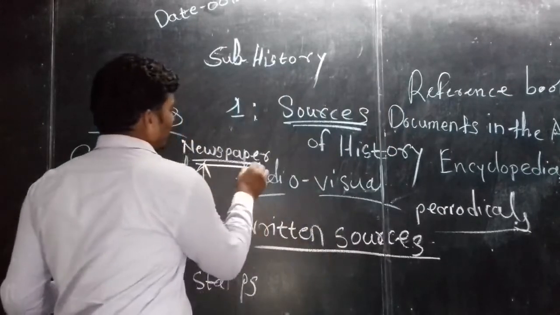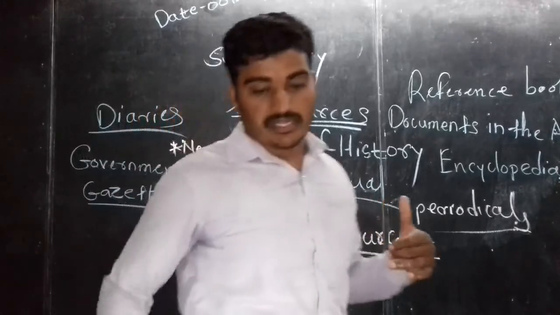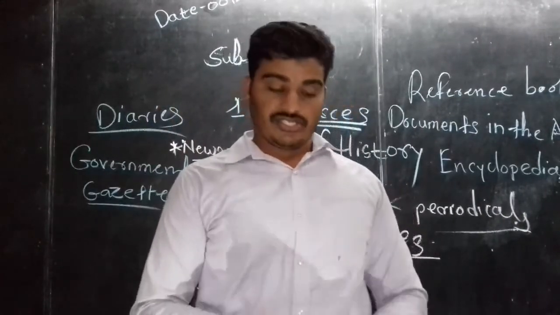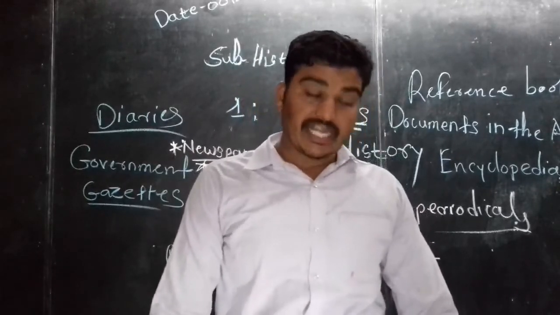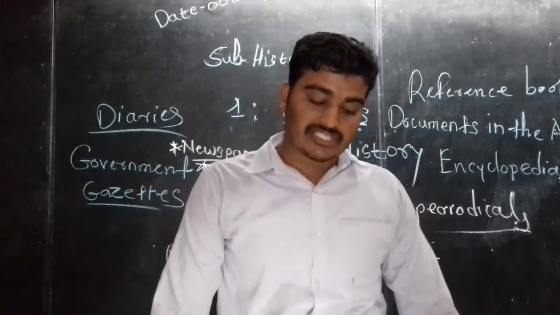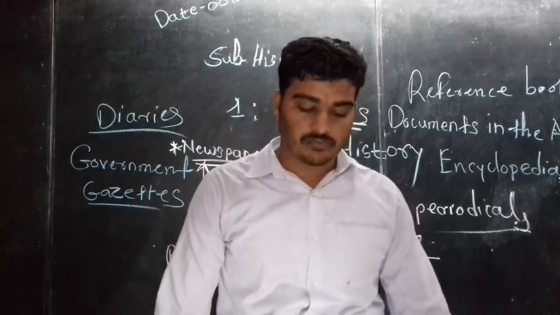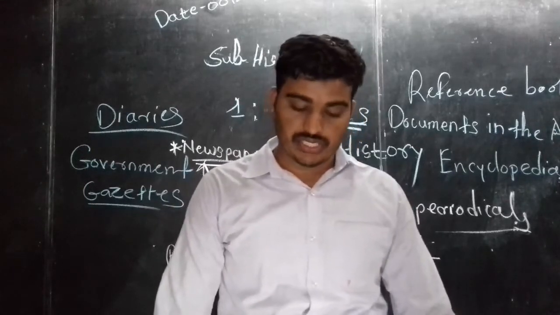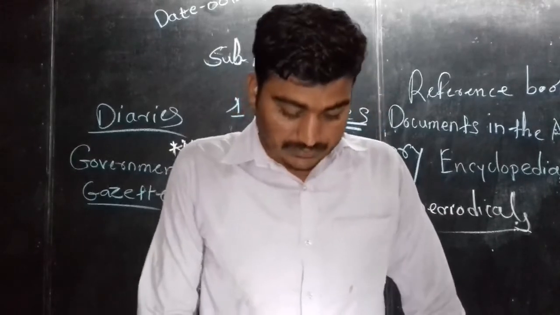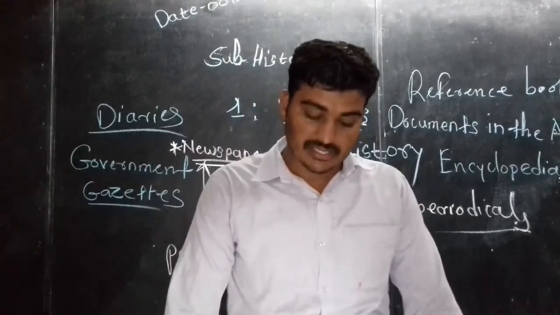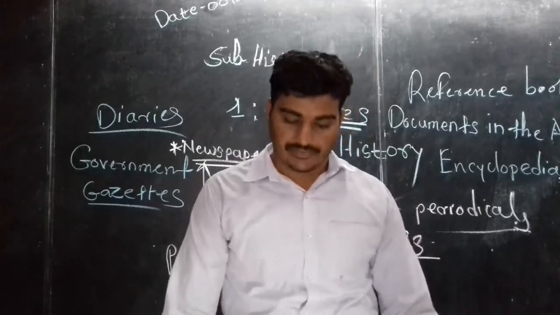Here it is, newspaper. We are going to see this one. Newspaper comes into the written sources. Through newspapers we can get information about national and international affairs, politics, art, sport, literature, and social and cultural matters related to human life.